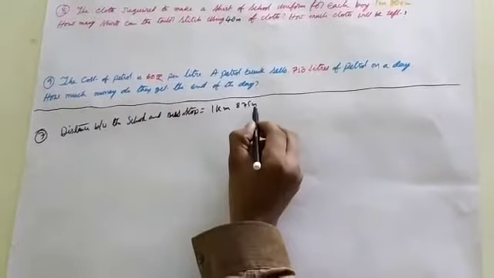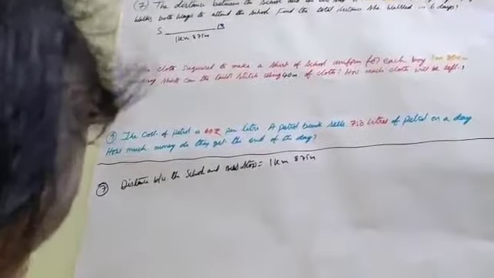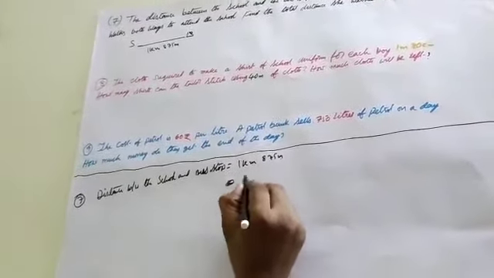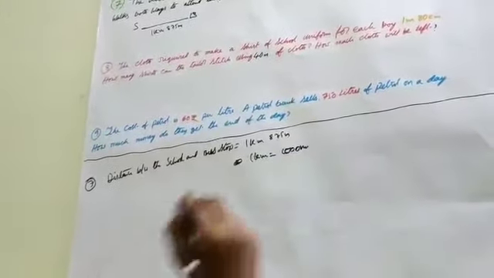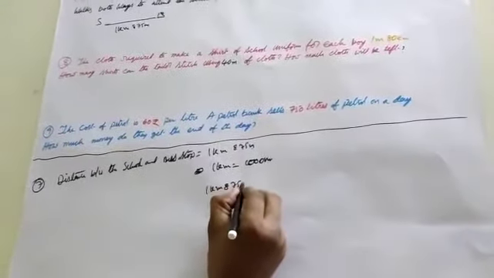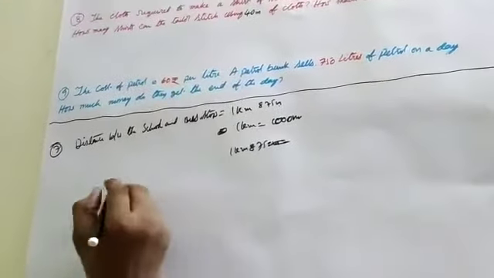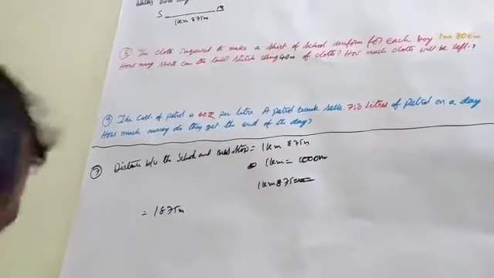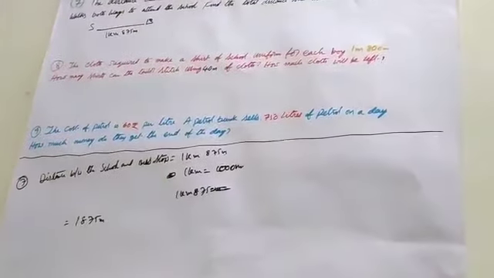Here we have kilometers and meters, so convert into meters. 1 kilometer is equal to, already well known to you, 1000 meters. Therefore 1 kilometer 875 meters is equal to 1875 meters.